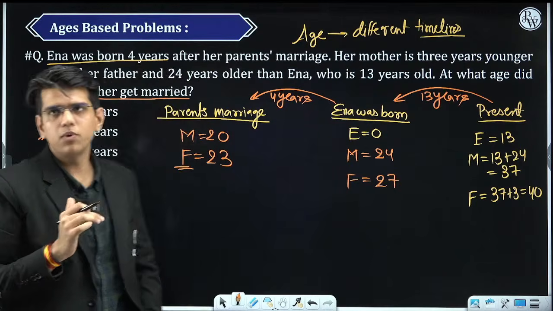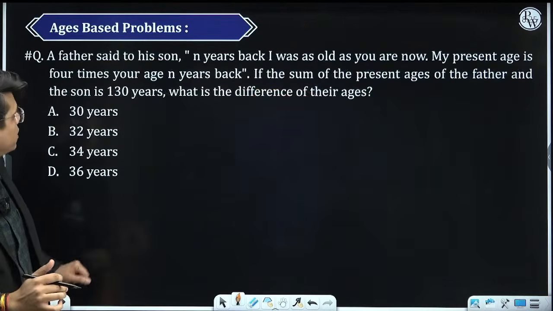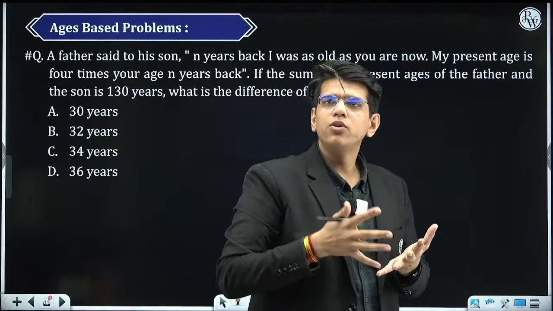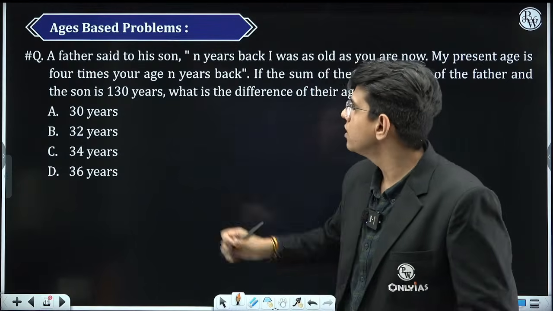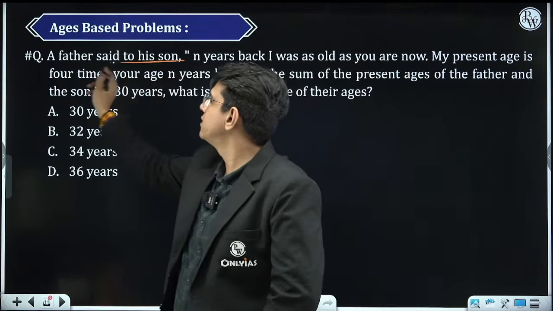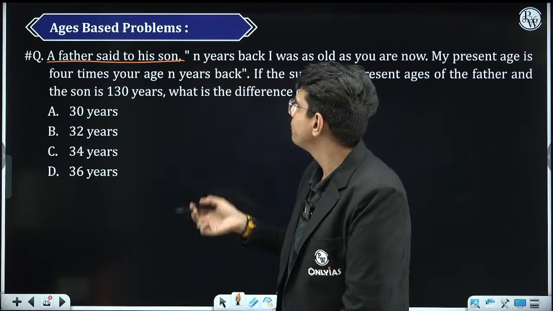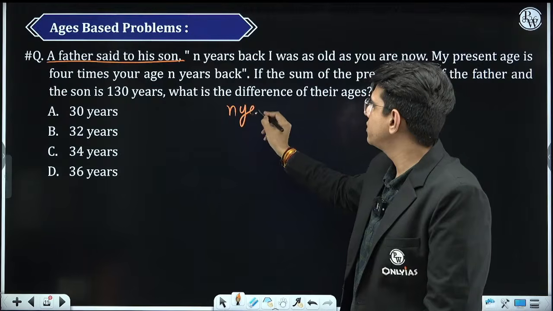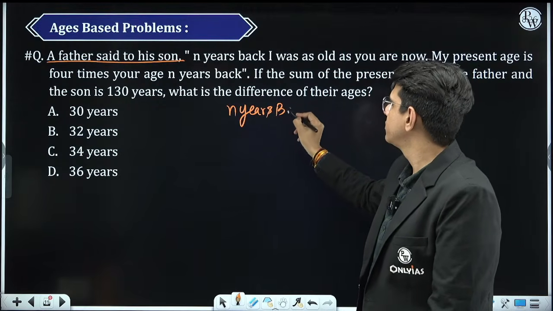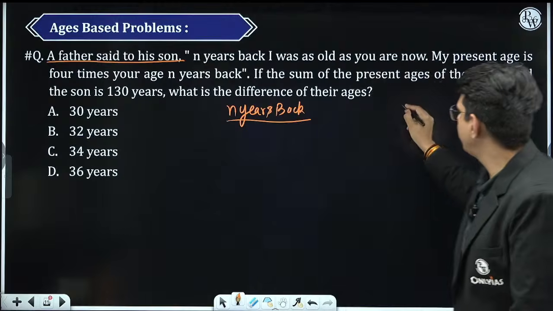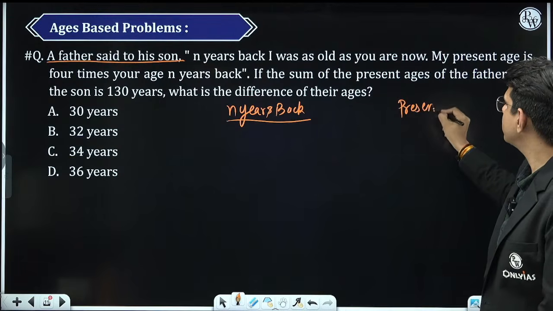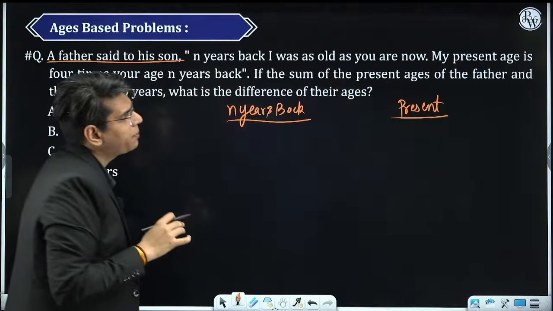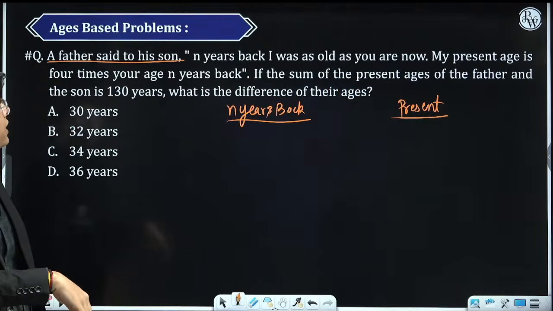Let's solve one more problem. ठीक है? Suppose these types of questions students face difficulty in कि I don't know कि क्या बात कर रहा है. A father said to his son. क्या बात हुई? N years back I was. तो N years back एक तो condition है. N years back, ठीक है, and always there is present, right? N years back I was as old as you are now. My present age is 4 times your age N years back.